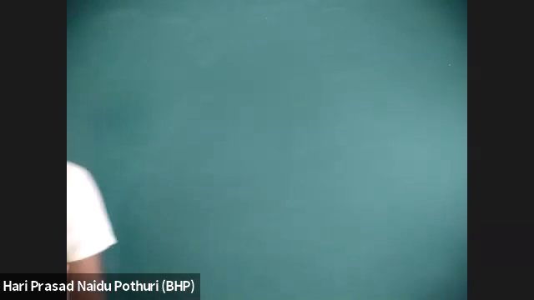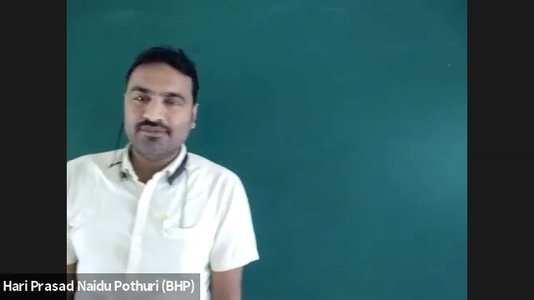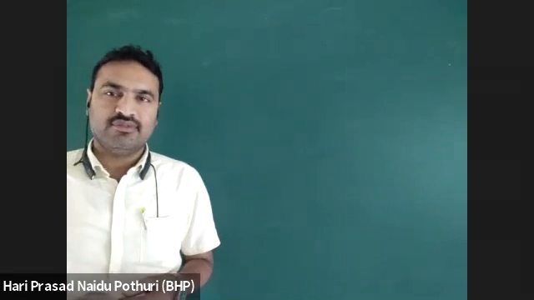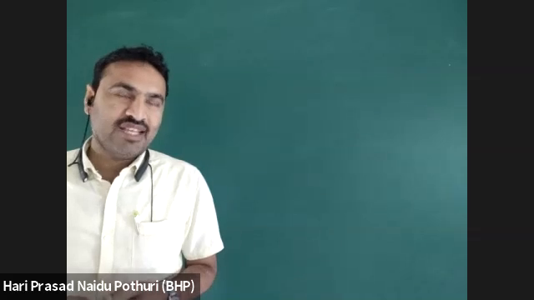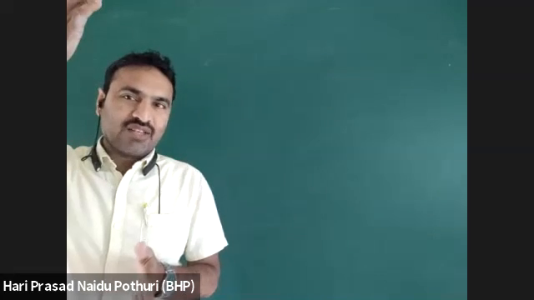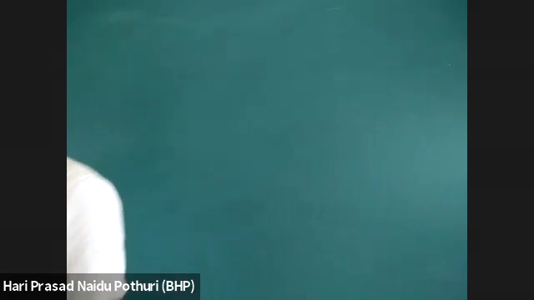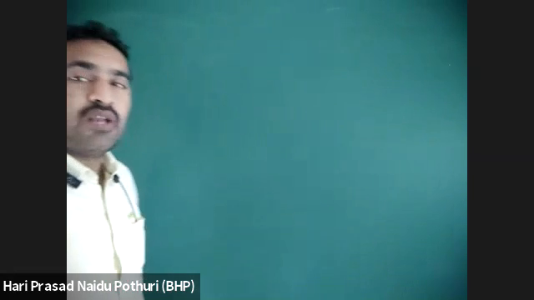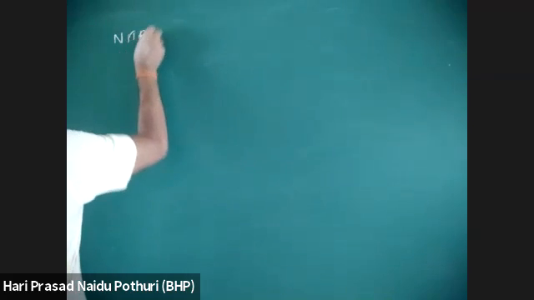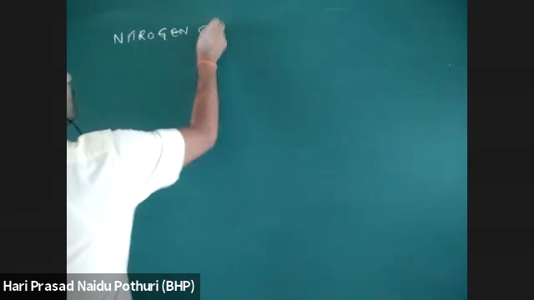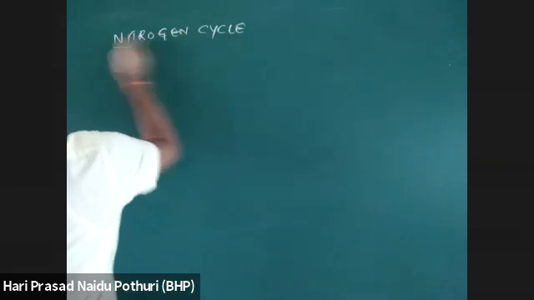When those other organisms die or decay, they release those molecules again into the atmosphere. Further, it is taken up and converted into nitrate, nitrite, like that. The overall process of conversion of one form of nitrogen into another form between living organisms is called the nitrogen cycle.